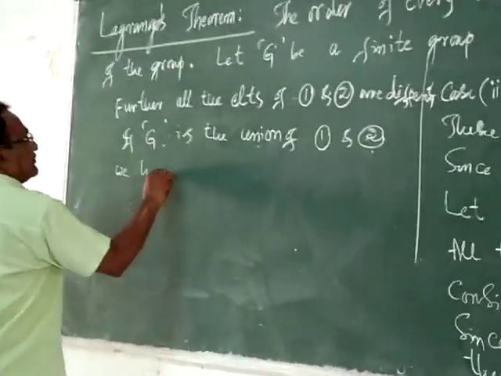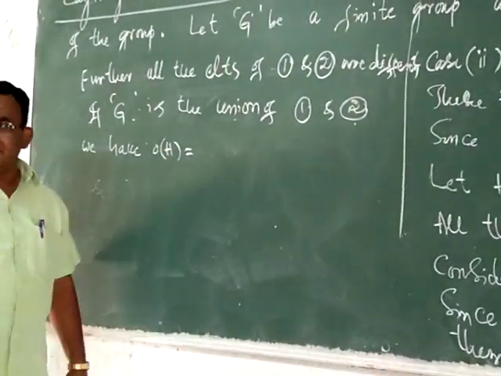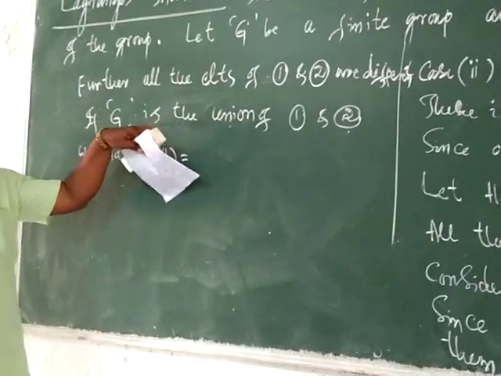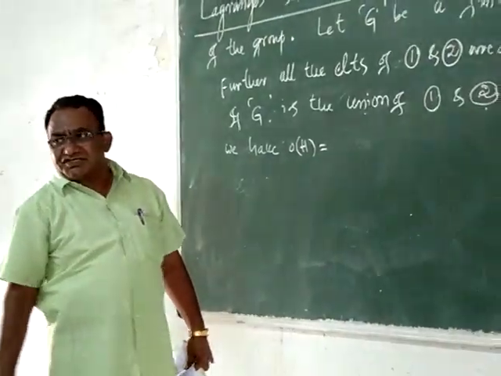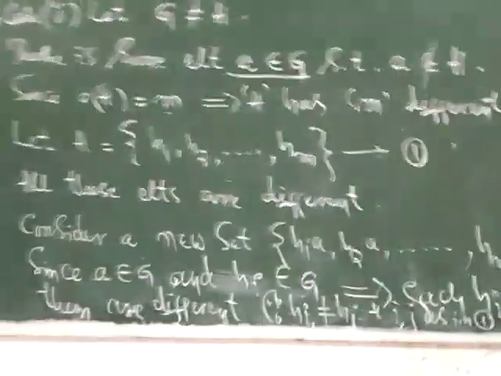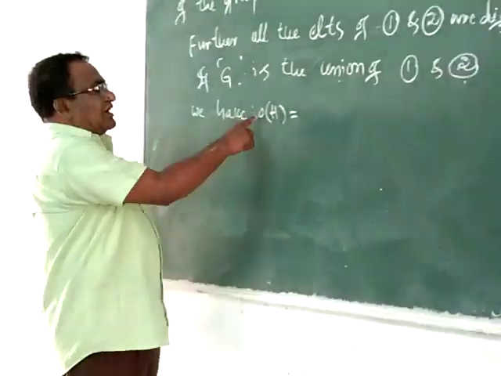we have then, what about the order of H? Tell me. If G is the union of 1 and 2, where 1 is the set of all H, which is H1, H2 and so on up to HM, and 2 is H1A, H2A up to HMA. My question is, what is the order of H?